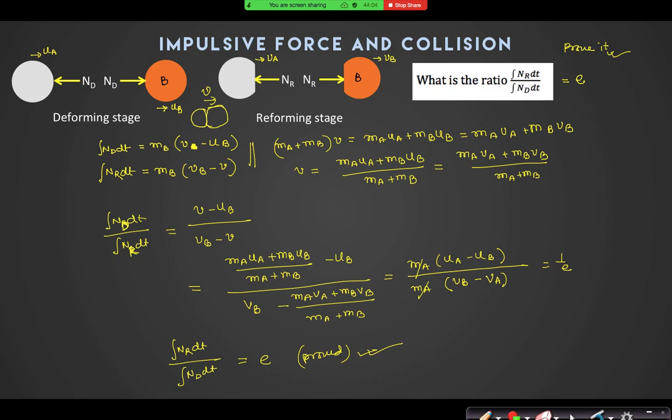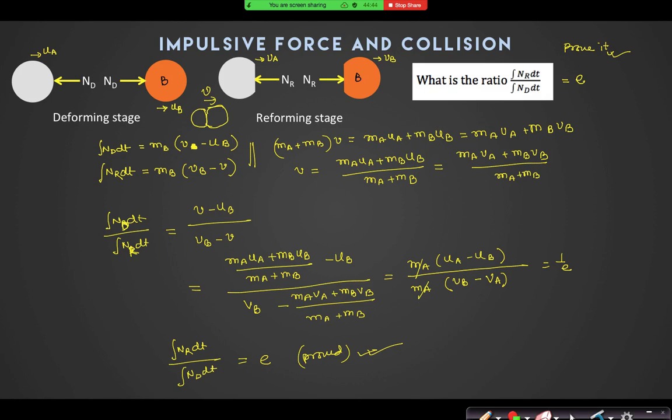Right? And also you can say when E equal to 0, what does that mean? E equal to 0 means the reforming force will produce no impulse. So if reforming force will give no impulse, then maximum deformation will stay, and the whole kinetic energy will remain as potential energy only, due to the deforming force. So they will always stick together. Stick together means they will move with the same common velocity along the line of impact, and that is the situation where we have studied they are moving with the common velocity v, right? Because no force is there which will again try to regain its original shape.